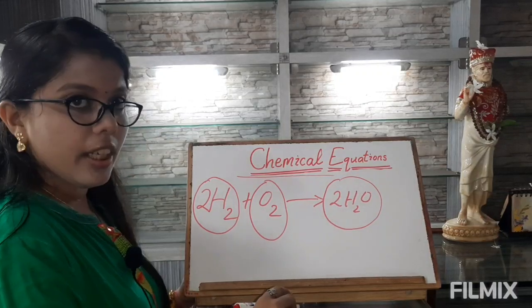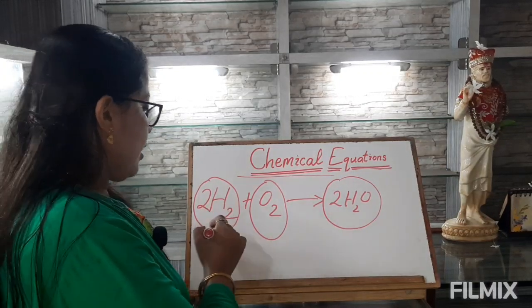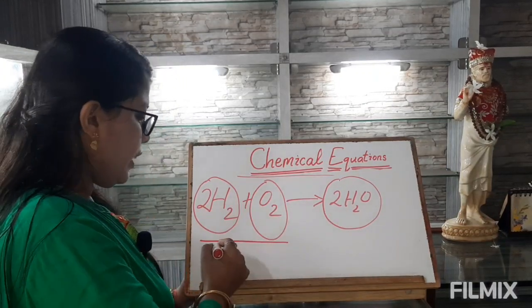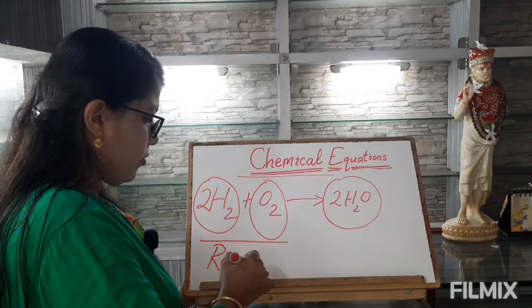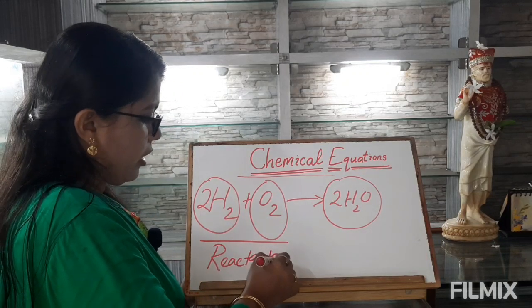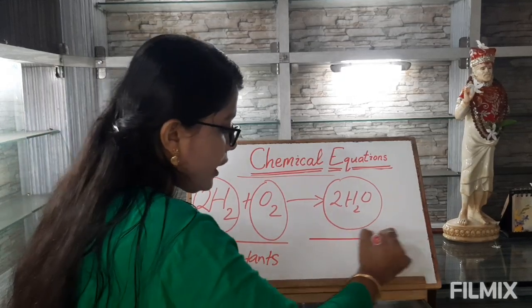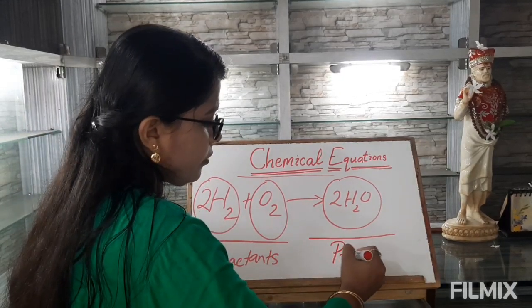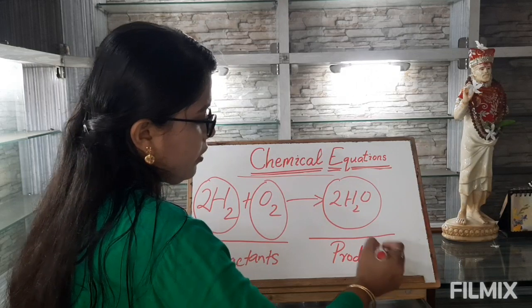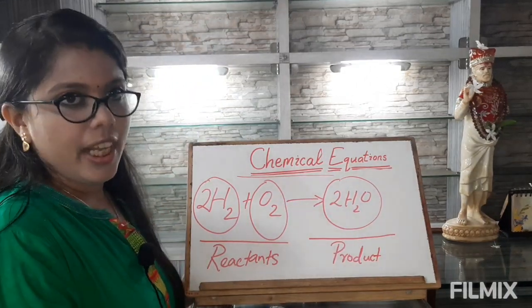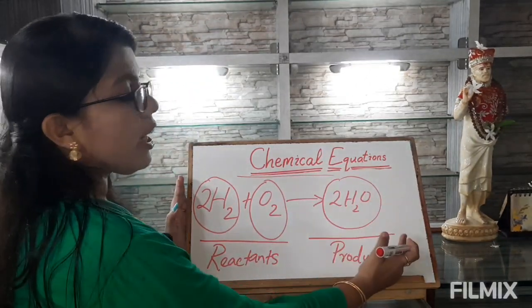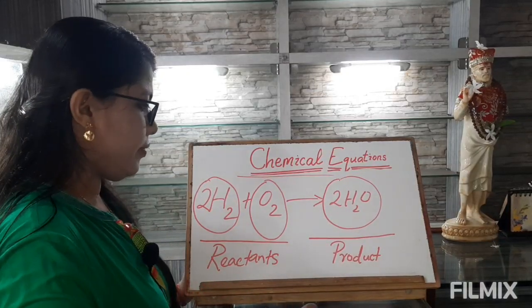Here we can understand it well that the identity and the nature of the reactants are somewhat changed when new products are formed during a chemical reaction, which we have framed under a chemical equation.